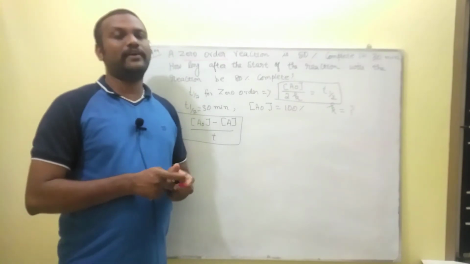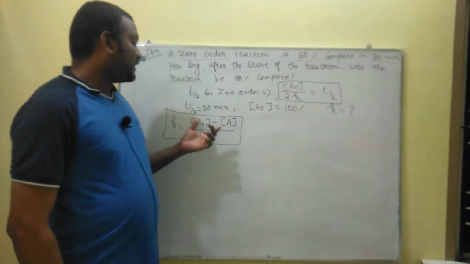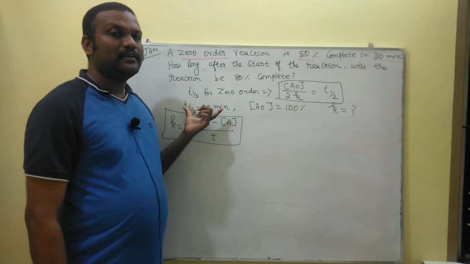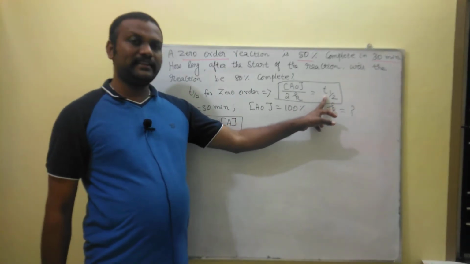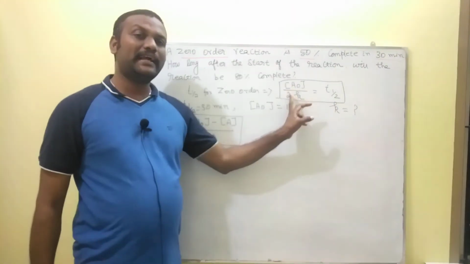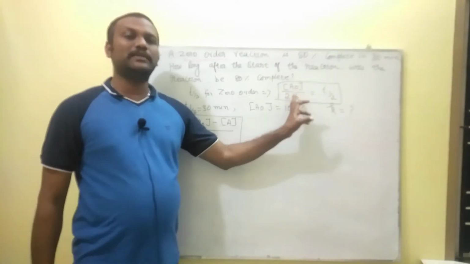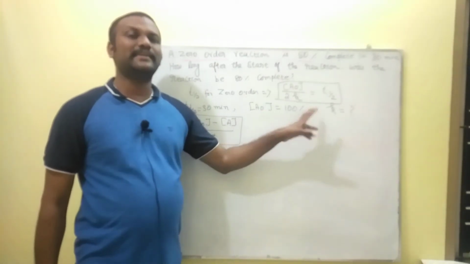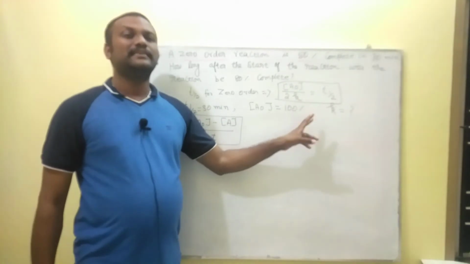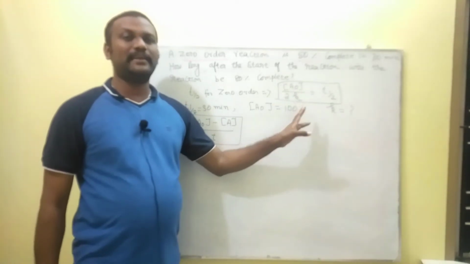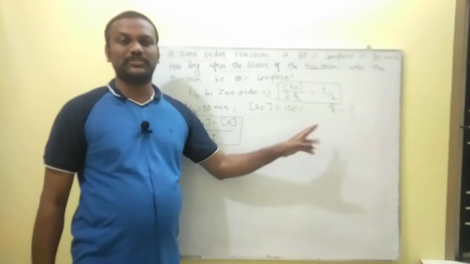Because T50 is given, we can calculate the rate constant, and the same rate constant is maintained for T80%.